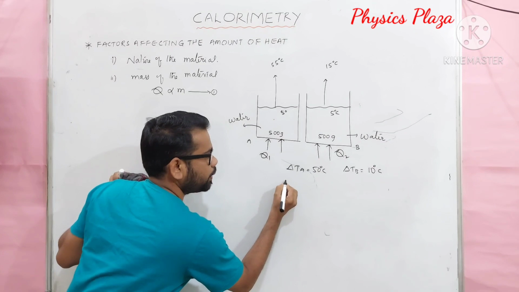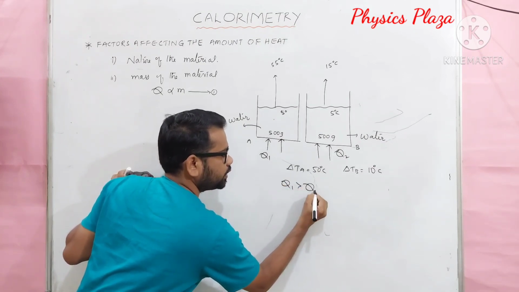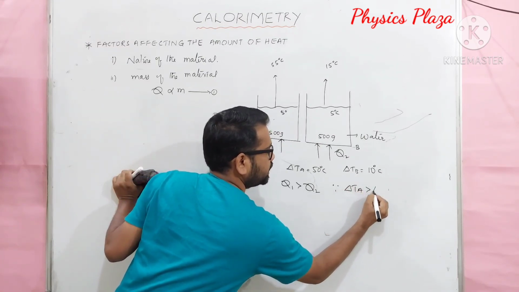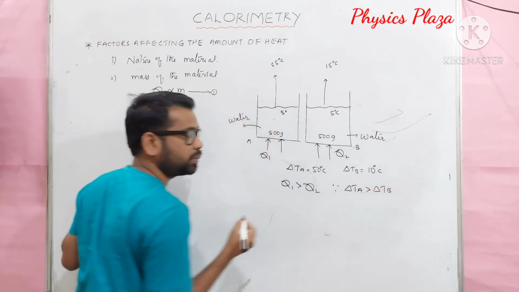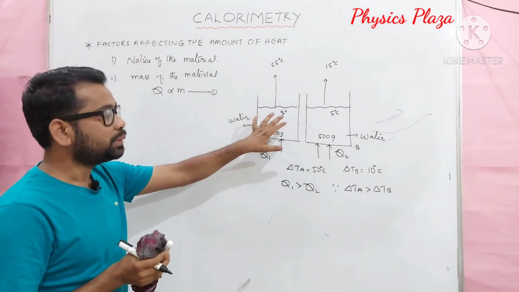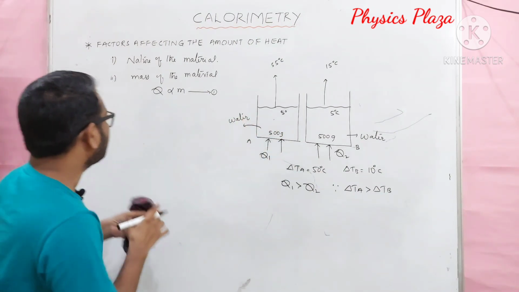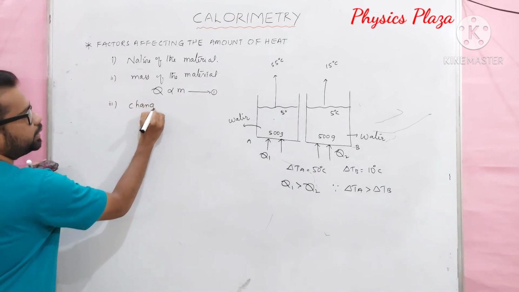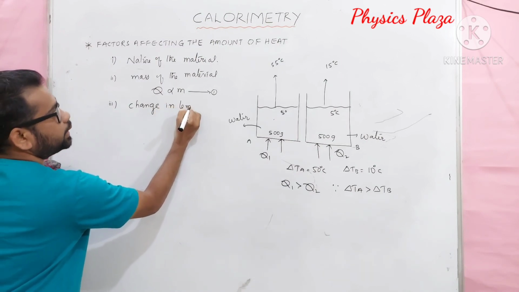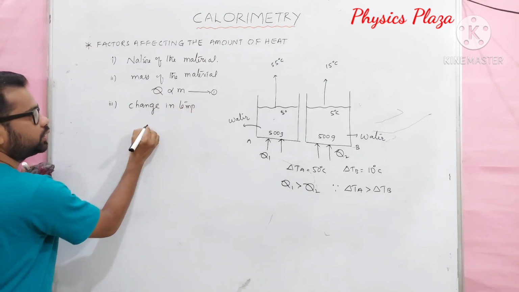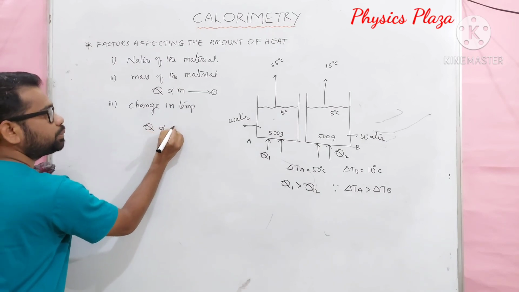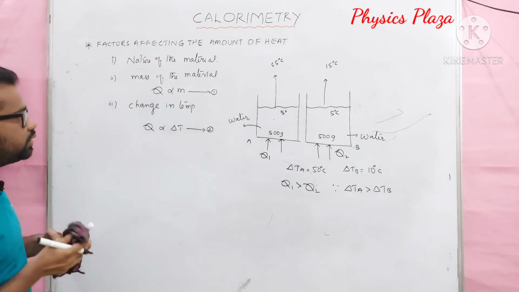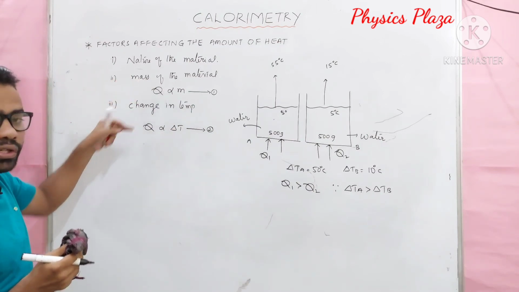So here I can say that Q1 is greater than Q2. The reason is that here delta TA is greater than delta TB. It means the amount of heat absorbed depends on the change in temperature. How does it depend? The amount of heat absorbed is directly proportional to the change in temperature. Children, from these two equations, what can we write?